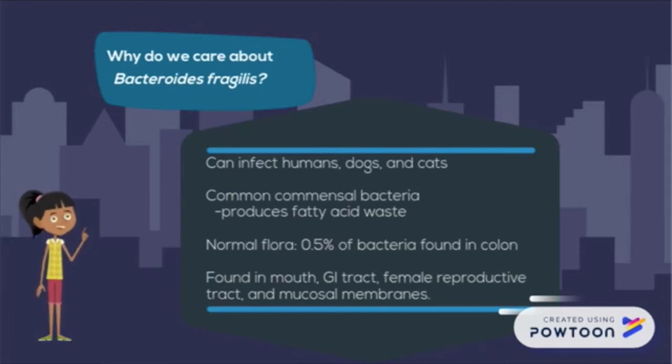B. fragilis is part of the normal human flora, making up about 0.5% of the bacteria found in the colon. Other locations it can be found include the mouth, the GI tract, the female reproductive tract, and mucosal membranes.